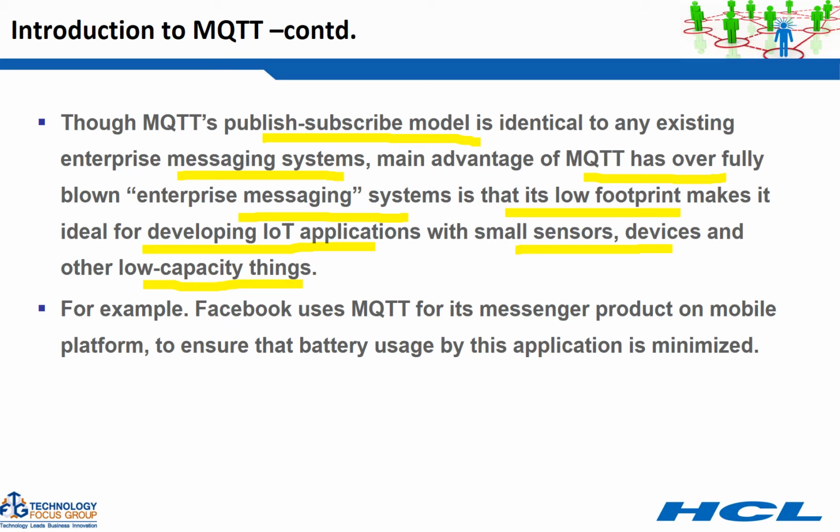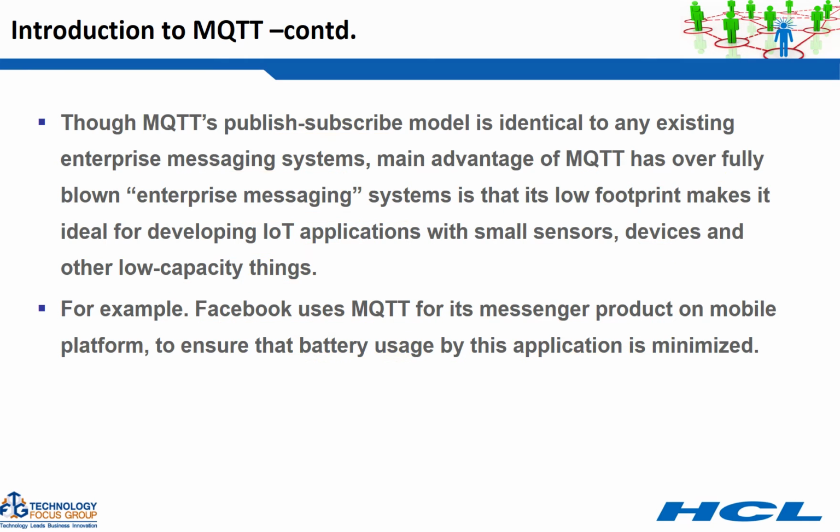That's the major advantage of MQTT. For example, Facebook uses MQTT for its Messenger product on the mobile platform to ensure that battery usage by this application is minimized. That's a real life example of how MQTT is being used in real life applications.